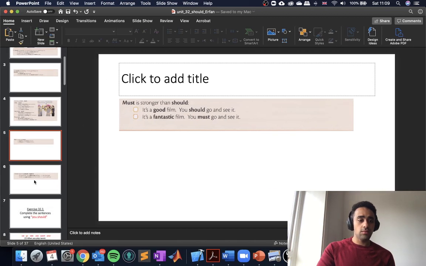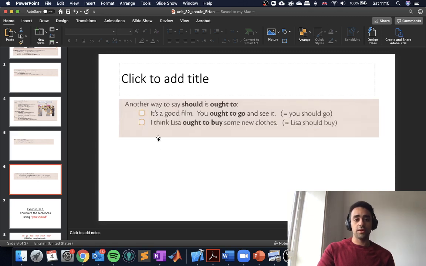And then we have another version of should, which is ought to. Ought to is similar to should. We just replace should with ought to. Again, it comes with any subject. It's a good film. You ought to go and see it. It's a good film. We ought to go and see it. For any subject, it's the same. I think Lisa ought to buy new clothes. We can say exactly the same sentence by saying, I think Lisa should buy new clothes. So instead of should, we have ought to, and we know that after to, we have the infinitive of our verbs.